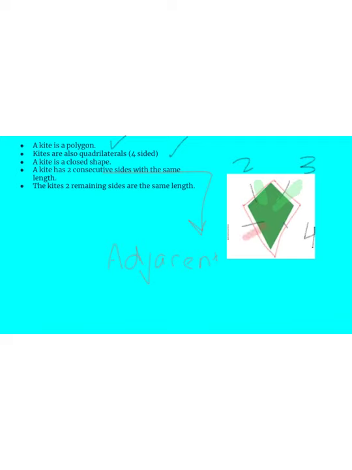So this side here and this side here are the same length, but they are not the same length as the other two sides. This is what makes a kite stand out from all the other shapes we've learned about so far: it has two sides next to each other that are the same length, and the other two sides are also the same length, but not the same length as the adjacent sides.